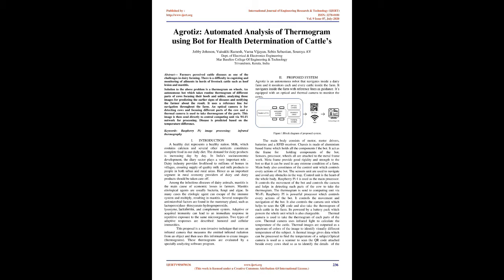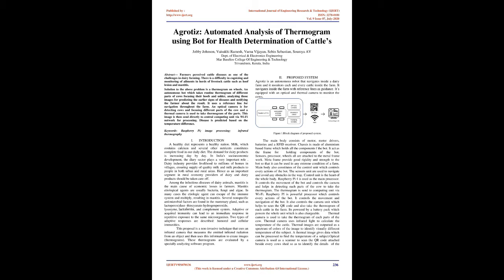Introduction. A healthy diet represents a healthy nation. Milk, which contains calcium and several other nutrients, constitutes a complete food in our daily diet. The demand for dairy products is increasing day by day. In India's socio-economic development, the dairy sector plays a very important role. The dairy industry provides livelihood to millions of homes and villages, ensuring supply of quality milk and milk products to people in both urban and rural areas. Hence it is an important segment in the rural economy. Providers of dairy and dairy products should be taken care of.